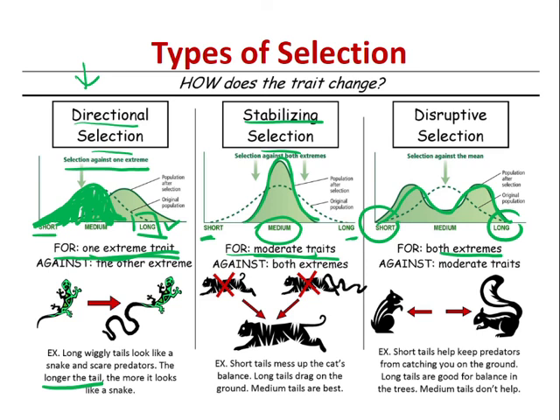So that's basically the types of selection that occurs in nature. Okay, make sure you know these types and what they actually stand for lah.